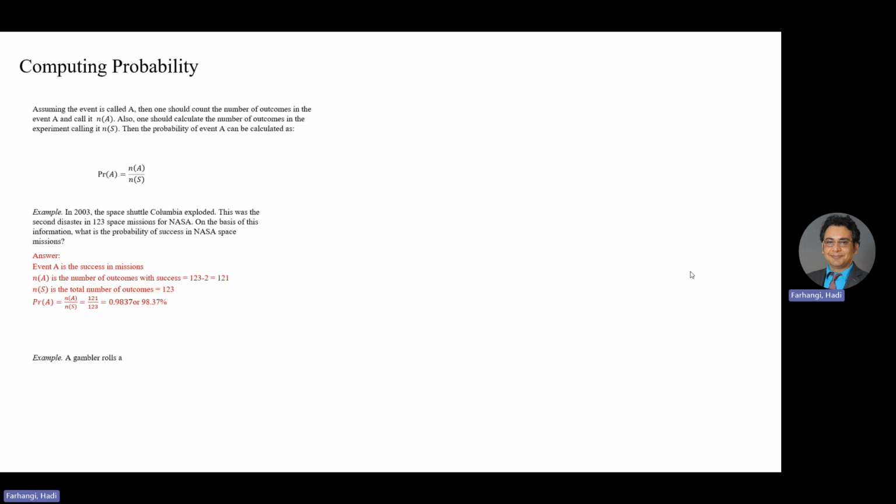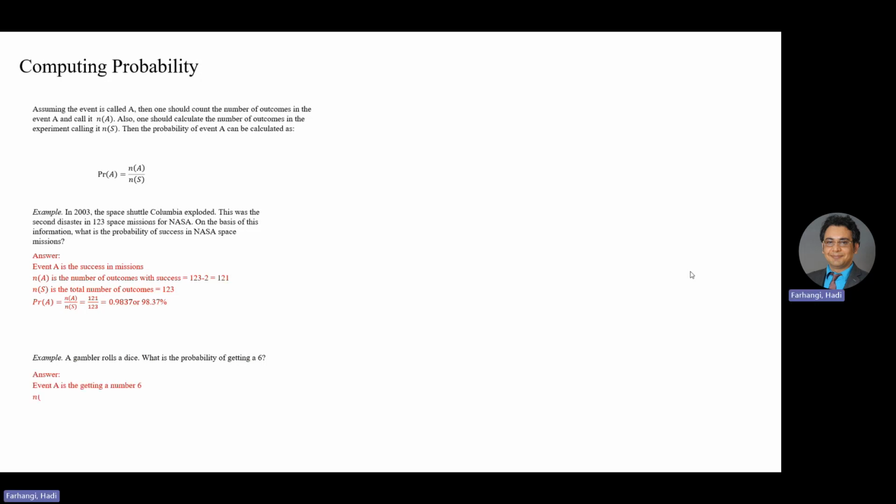Another example, a gambler rolls a dice. What is the probability of getting a 6? Again, we have the event, which is getting a 6. We know total experiment, how many possible outcomes there is. We should be able to calculate probability. Pause the video and do the calculation.